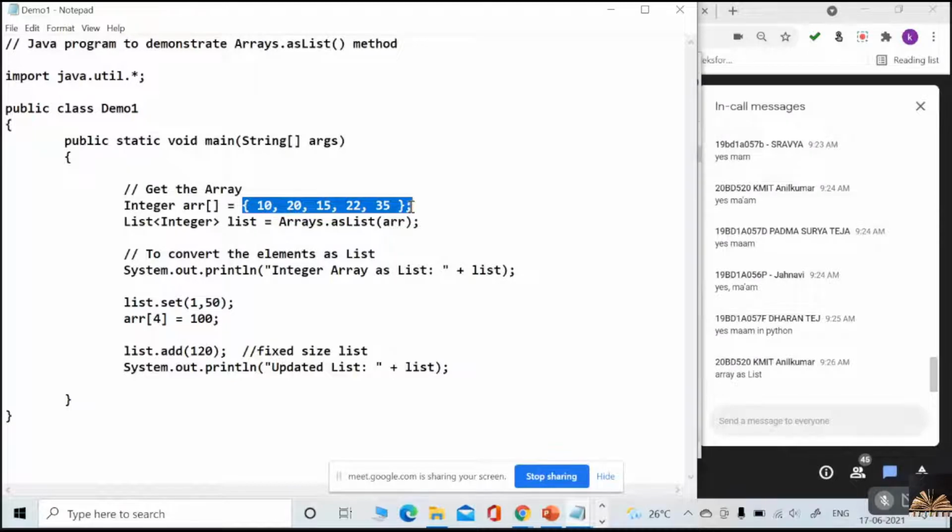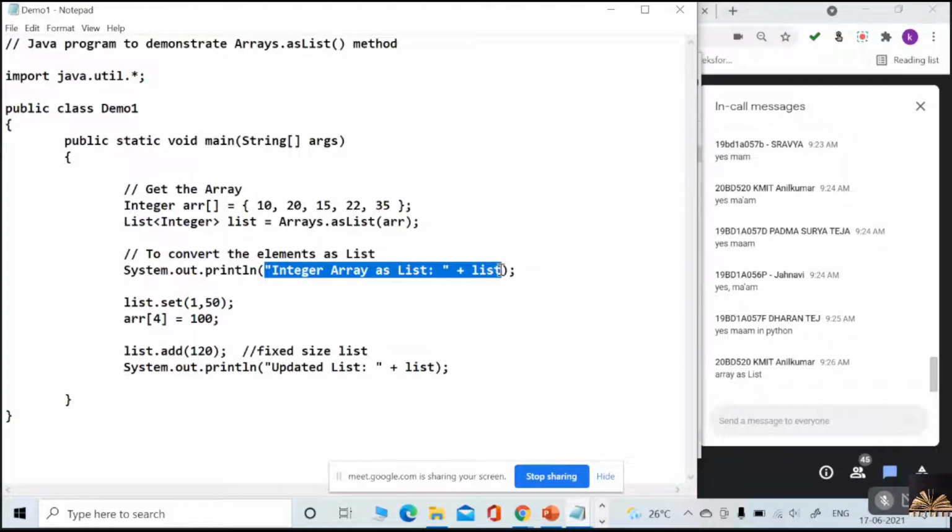So what we do is: list equals Arrays.asList of the array we want to pass. That array I need to pass to this method. If I print the list, we get the elements in terms of a list, and I can do all list operations on it.